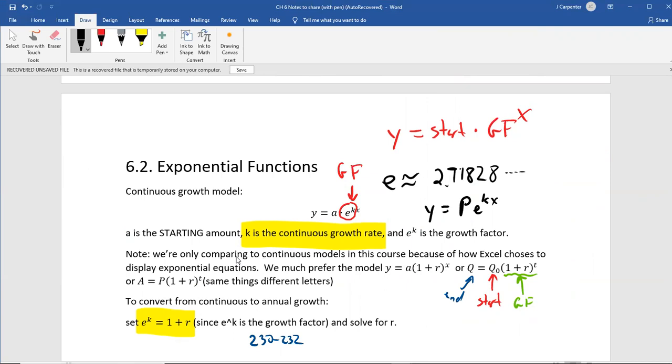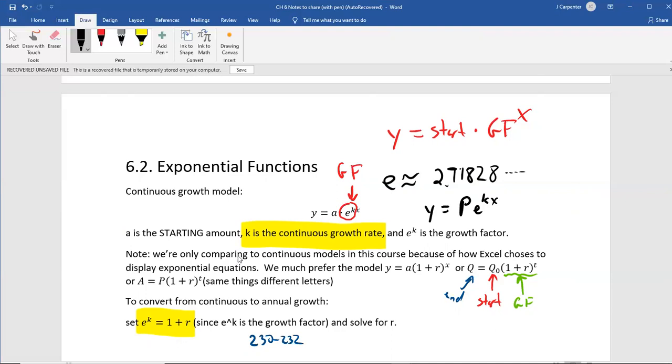So 6.2, exponential functions. We already talked about exponential functions, but this is going to put them in the continuous model. The only reason we look at this is because of Excel. We as quantitative students have no reason to deal with a continuous model. We're perfectly fine with those two equations we already saw: A equals P times (1 plus r) to the t, or (1 plus r over n) raised to the nt. Those are on your formula sheets. You don't have to memorize them.